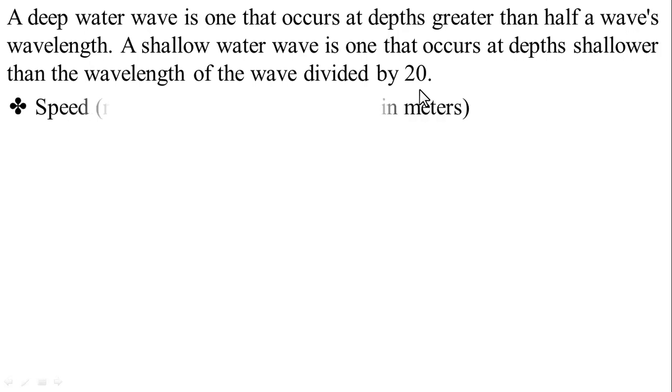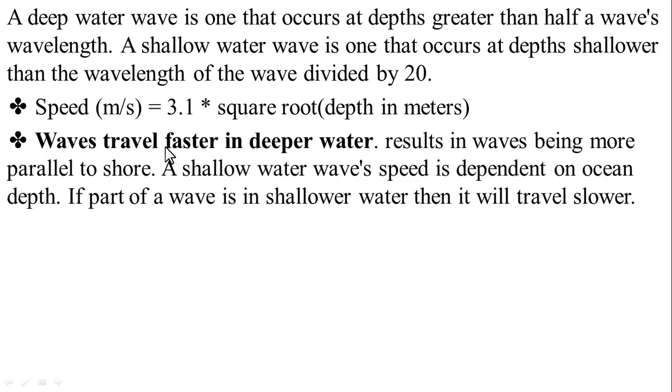We can explain more: speed in meters per second is equal to 3.1 multiplied by the square root of depth in meters. So waves travel faster in deep water, resulting in the wave being more parallel to the shore. A shallow water wave speed depends on ocean depth. If part of the wave is in shallow water, then it will travel slower.